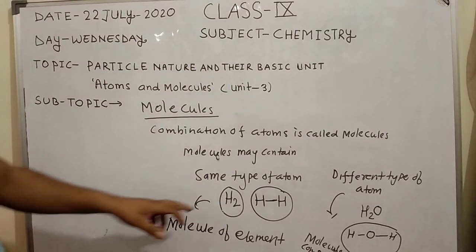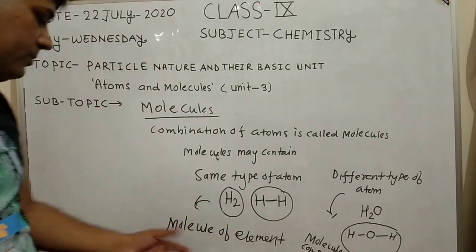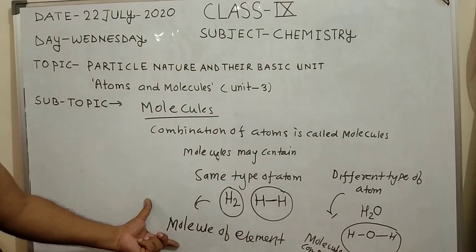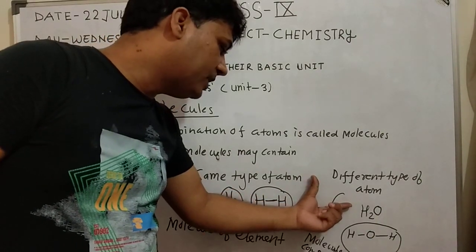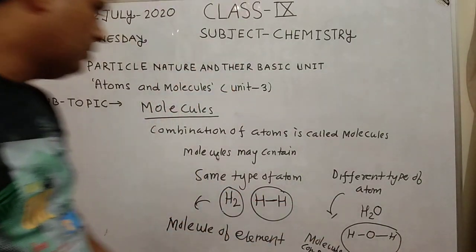So if a molecule contains the same type of atom, then it is known as molecule of element. Or if it contains different types of atoms, then it is called molecule of compound.